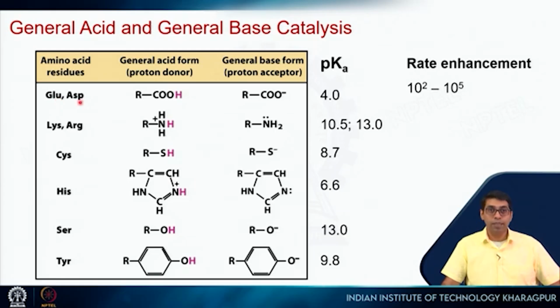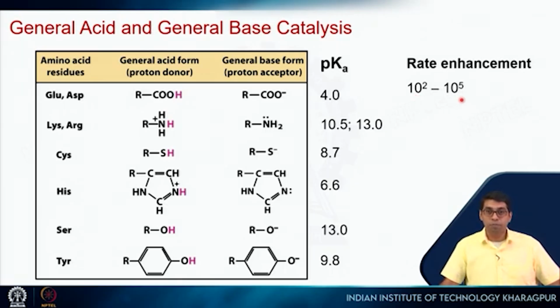So we have glutamic acid and aspartic acid, their pK is 4; lysine and arginine, with a much higher pK of 10.5 and 13; cysteine, histidine, serine, and tyrosine. These amino acid side chains in the active site can act as general acid or general base and catalyze the subsequent reaction. And this type of catalysis, the general acid-base catalysis, can result in another 100 to 100,000 rate enhancement.